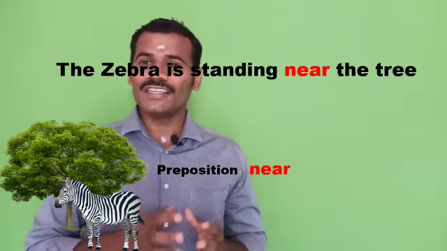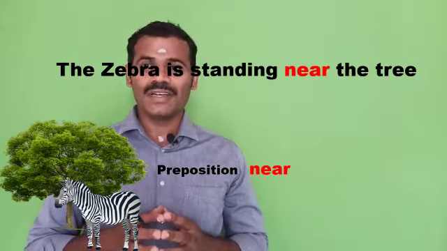The zebra is standing near the tree. Where does the zebra stand? It is standing near the tree. So the proportion here is near. Let's see next.